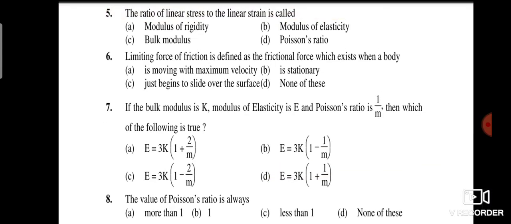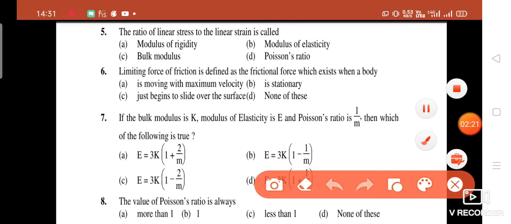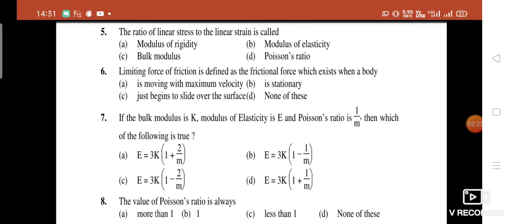Sixth question is, limiting force of friction is defined as the frictional force which exists when a body. You have four options. A, is moving with maximum velocity, B, is stationary, C, just begins to slide over the surface, D, none of these. So your right answer is option C, just begins to slide over the surface.